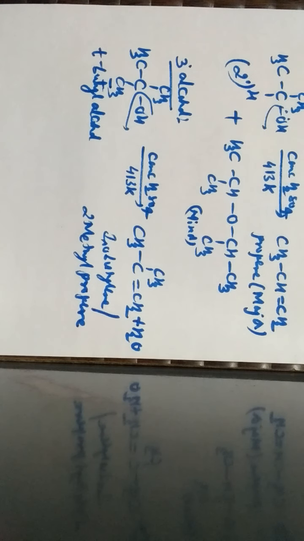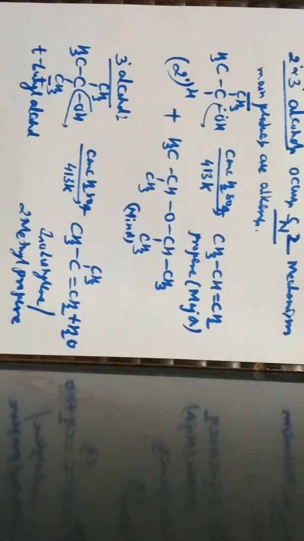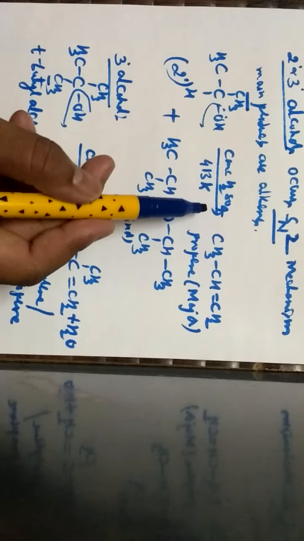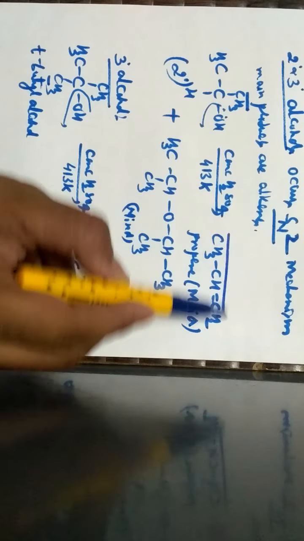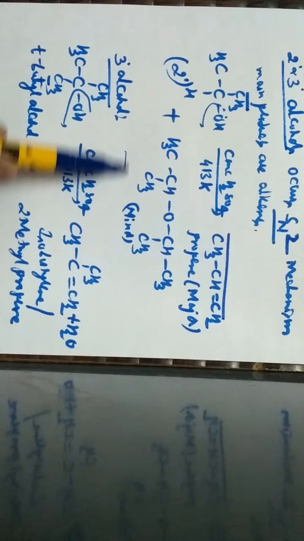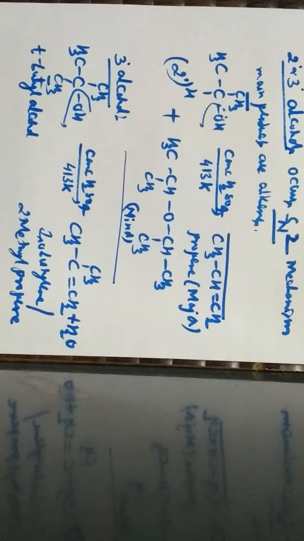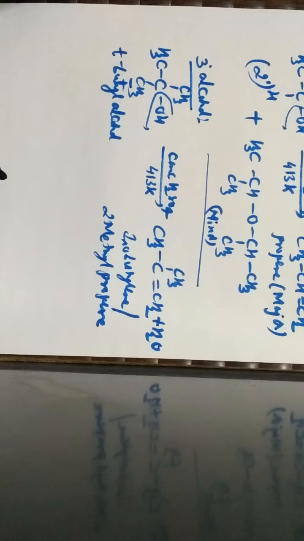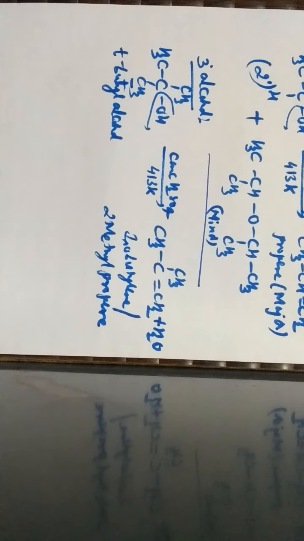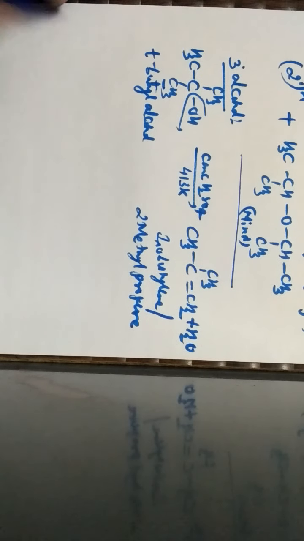So one should know that when a secondary alcohol reacts with concentrated sulfuric acid, propene will be the major product, whereas ether is obtained as a minor product. But when a tertiary alcohol is subjected to dehydration, we get alkene as the major product along with the formation of a water molecule.